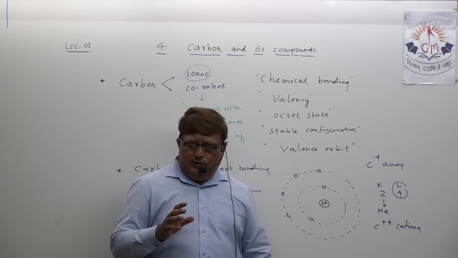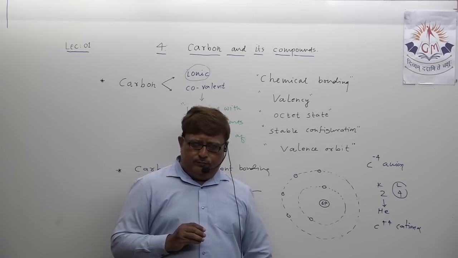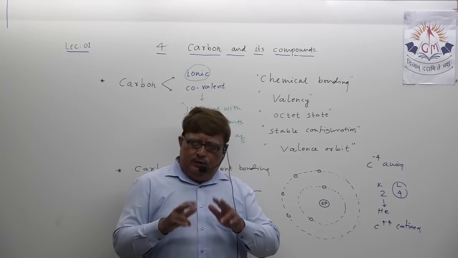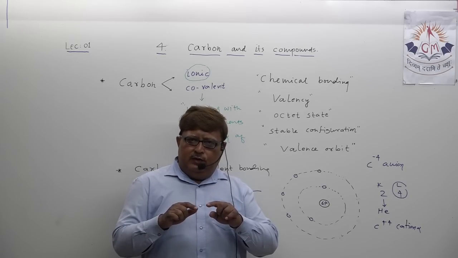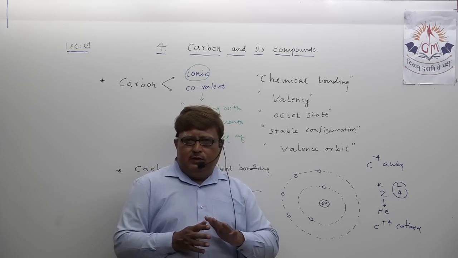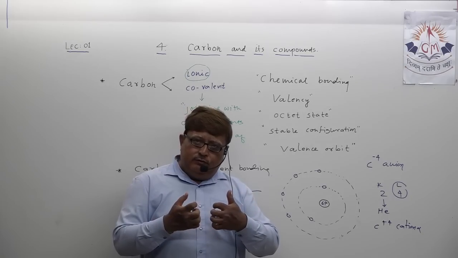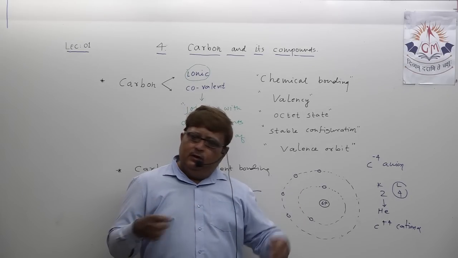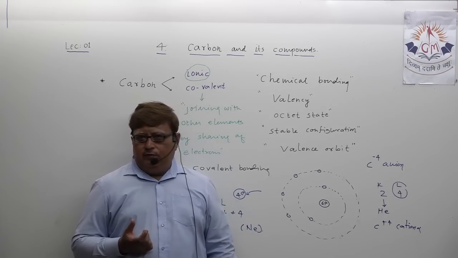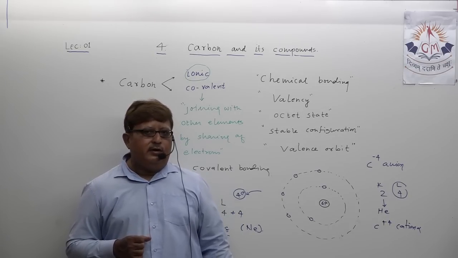Understand? Which other element does not possess this property? No doubt, other elements are also involved in sharing of electrons between atoms of the same element. It happens, but they are not able to make a long chain of similar atoms together, which is the property possessed by carbon, which is known as catenation. What do we call it? Catenation.